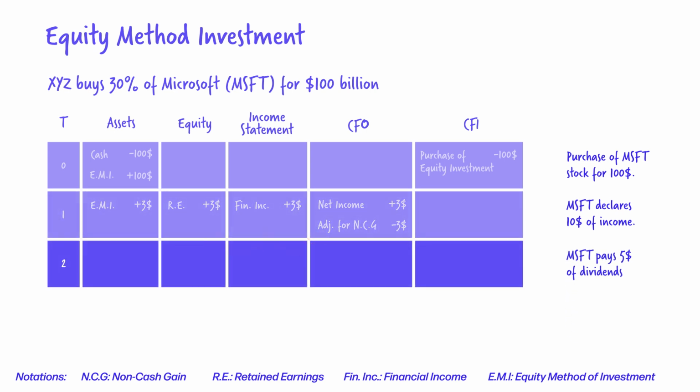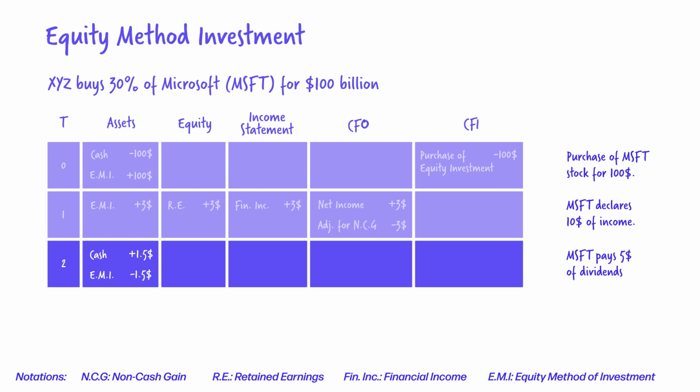Now, Microsoft declares and pays dividends of 5 billion. We are happy, we have cash. But are we richer? Well, the answer is we are not richer. We should have been richer. I received the cash, why am I not richer? But the company I own has less cash. On balance, I am the same. I have more cash, but my investment is worth less.